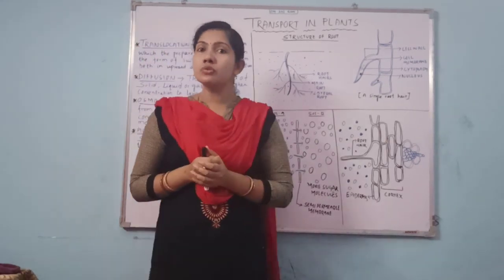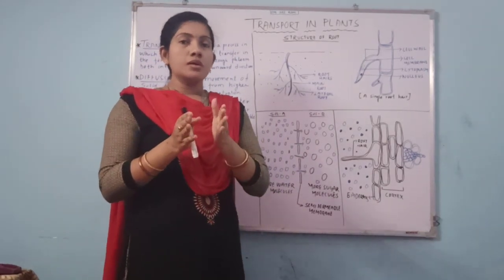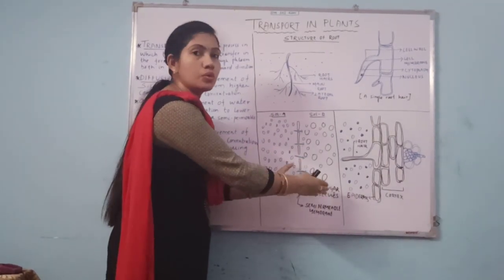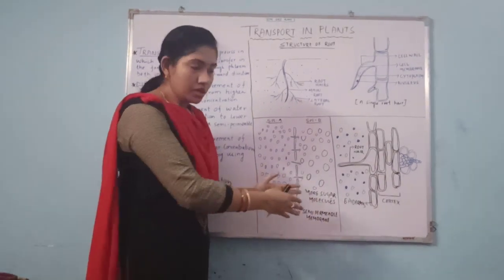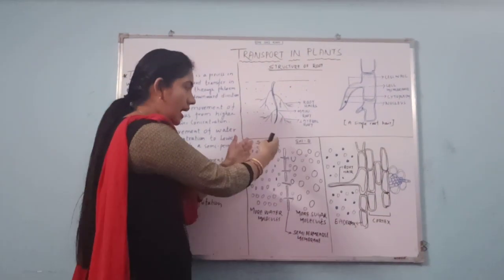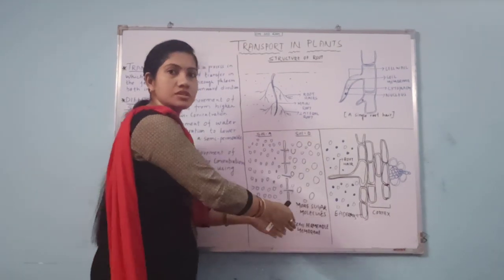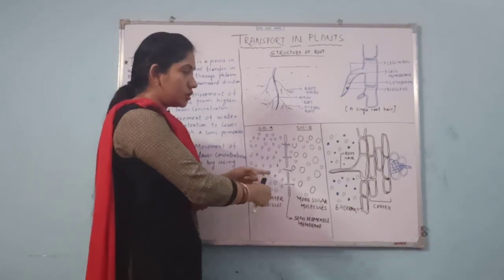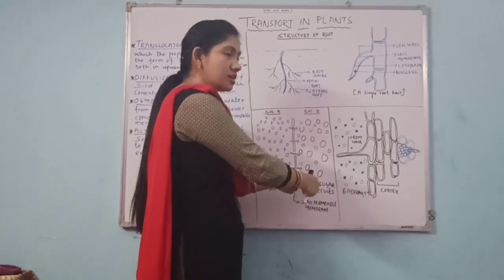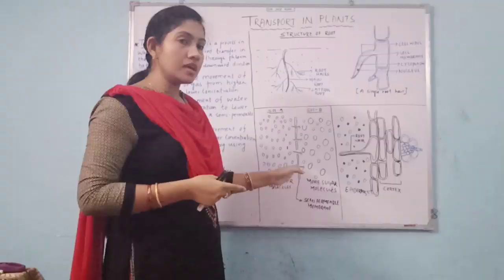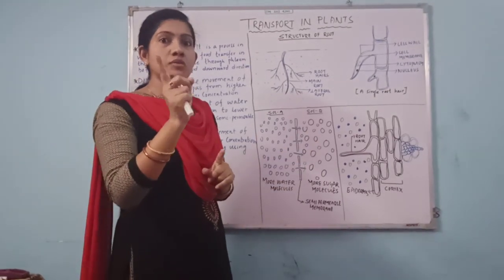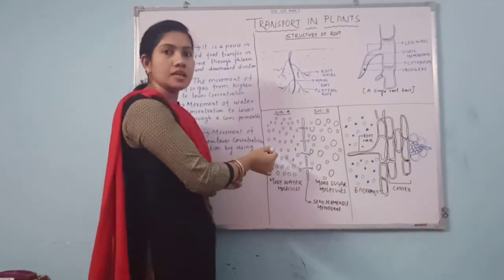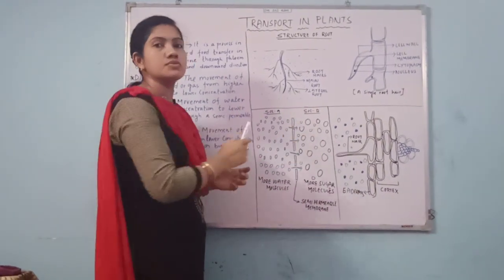So what can we conclude from this? Movement always takes place from higher concentration to lower concentration. What is the higher concentration here? Water. What is the higher concentration here? Sugar. As we are using a semi-permeable membrane here, it will not allow the large particles. It will only allow the small particles. That's why sugar is not moving this side. Only water particles are moving to solution B.